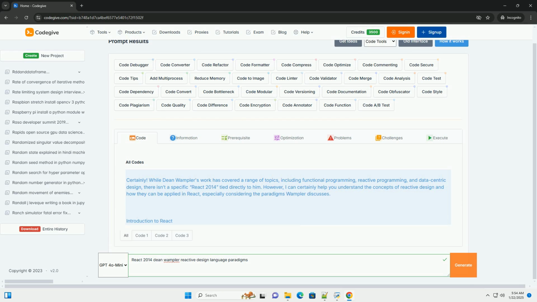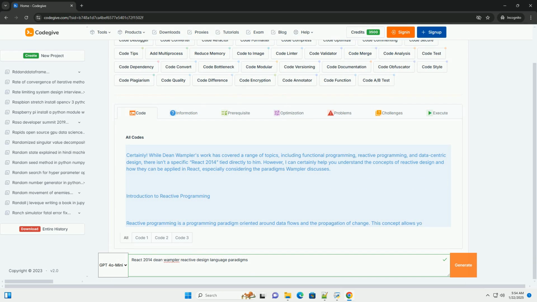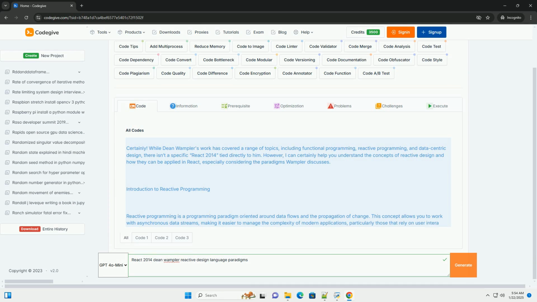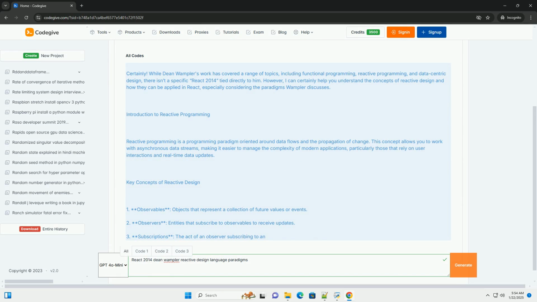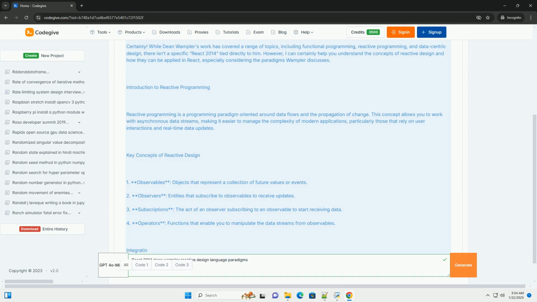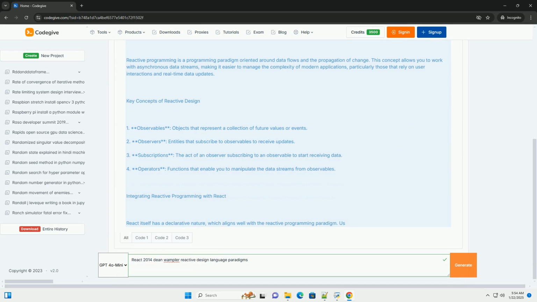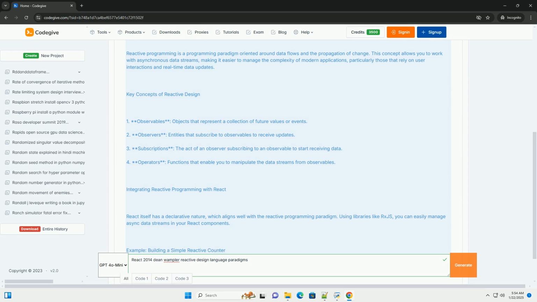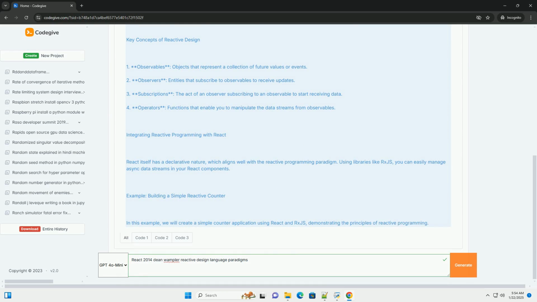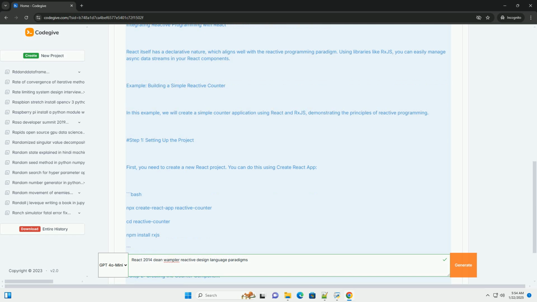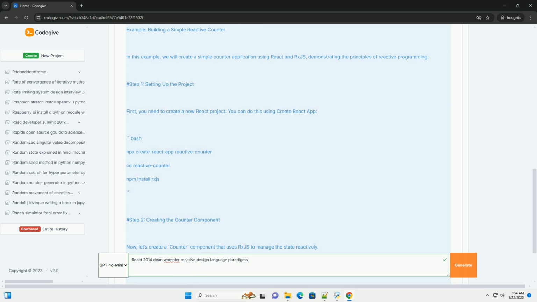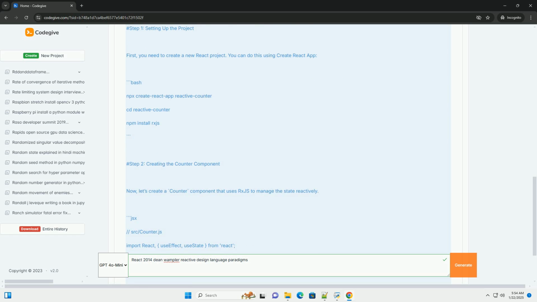Certainly. While Dean Wampler's work has covered a range of topics, including functional programming, reactive programming, and data-centric design, there isn't a specific React 2014 tied directly to him. However, I can certainly help you understand the concepts of reactive design and how they can be applied in React, especially considering the paradigms Wampler discusses.